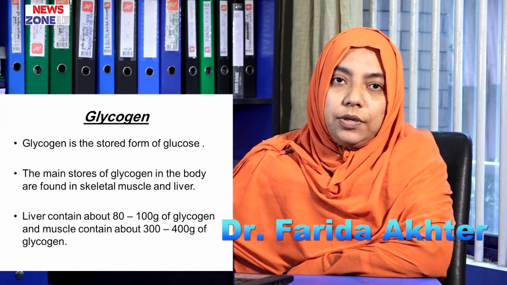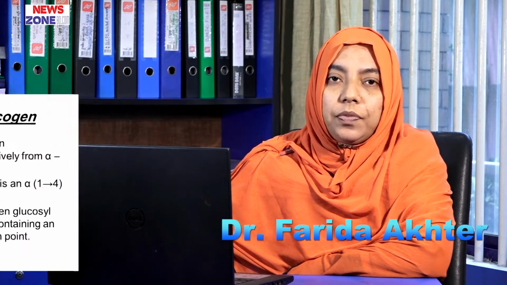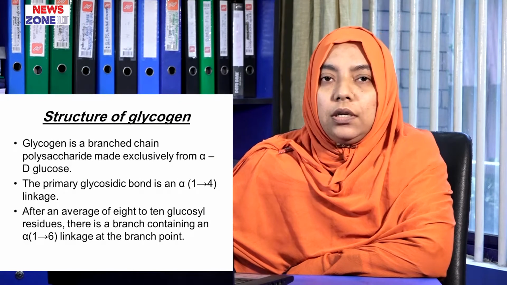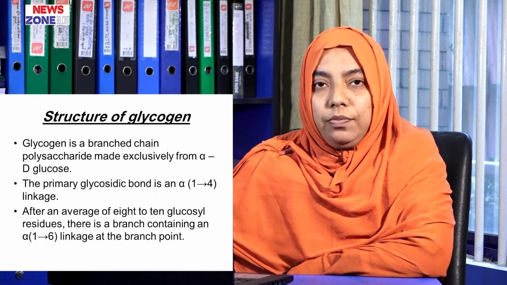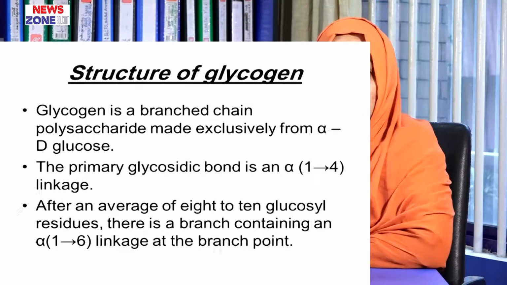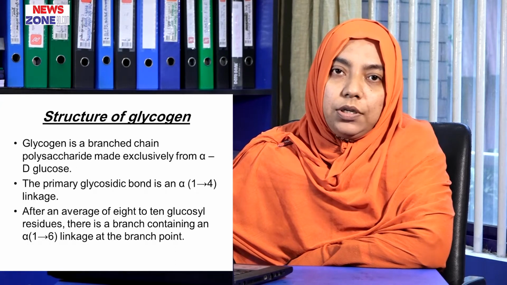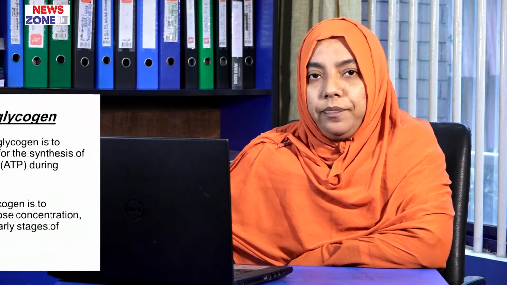Now comes the structure of glycogen. Glycogen is a polysaccharide made up of alpha-D-glucose. The main glycosidic bond is the alpha-1,4 linkage. When there are about 10 glycosyl residues, a branch appears, and there is an alpha-1,6 linkage at the branch point.